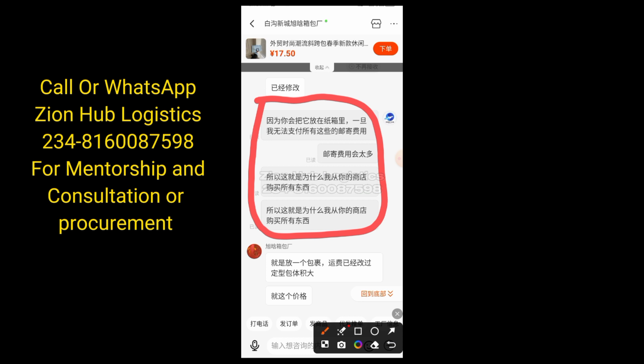So I'm still telling him that I don't even want to pay for local shipping fee at all. Whatever local shipping fee you want to charge me, you should just charge me once, instead of giving me a discount on all those local shipping fees. Where I was supposed to pay maybe 10 RMB, he slashed it to 5.